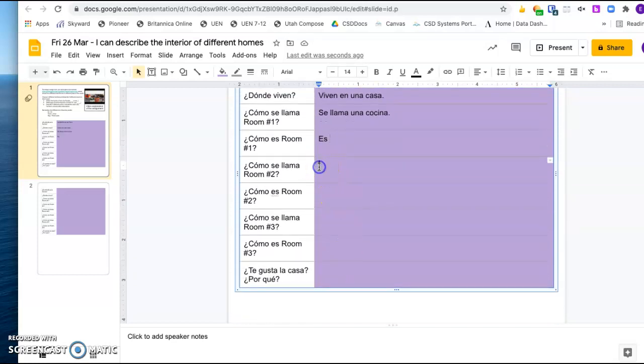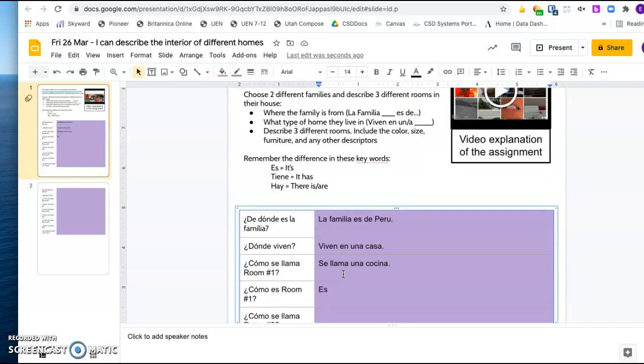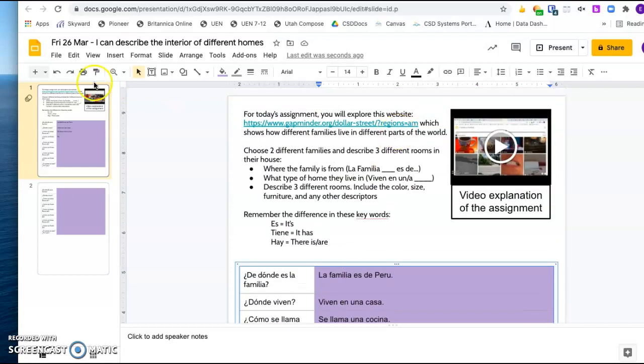Okay, so then you'll do the same. I would do dormitorio, se llama dormitorio, and then se llama the last one, dormitorio. Okay, so then you describe each one, and then the last thing is, why do you like the house and why? And I might say, sí, es interesante. No, es incómodo, whatever you want to say there, okay? And that's how the assignment goes.